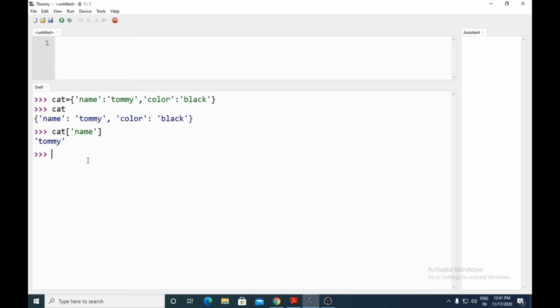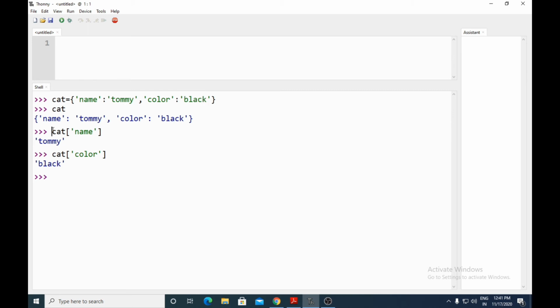Next, if you want to access black, what you can do is cat, and the key name is color. The key name is color, so it will give you the value of that key, that is black.